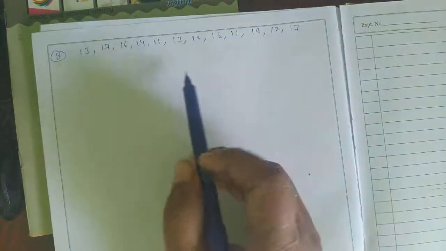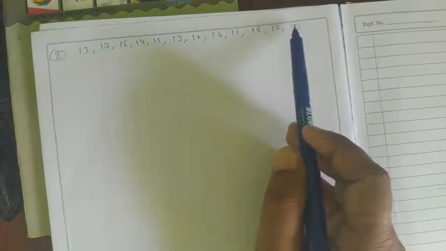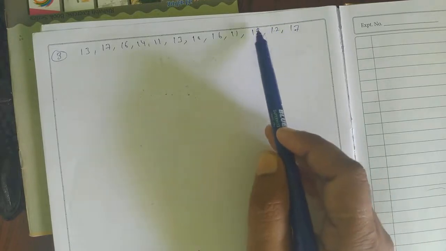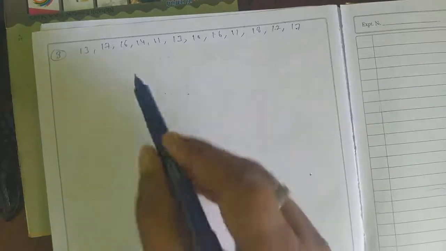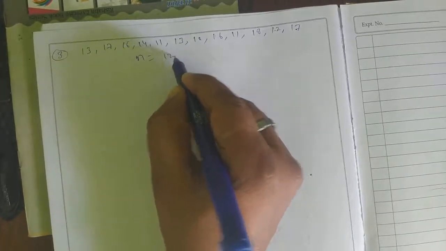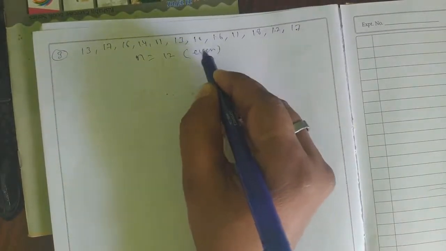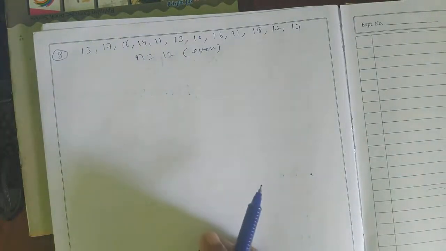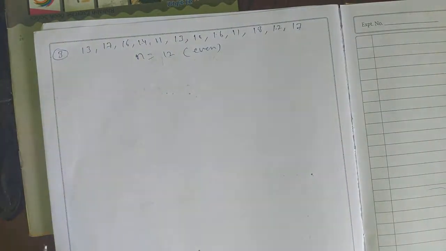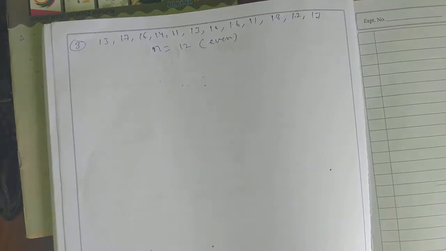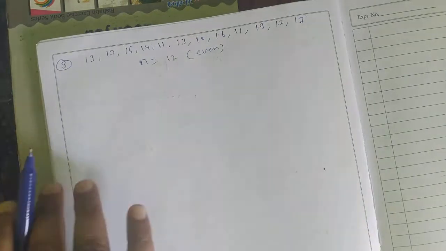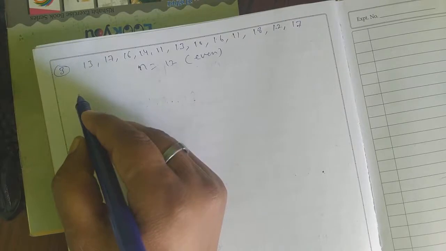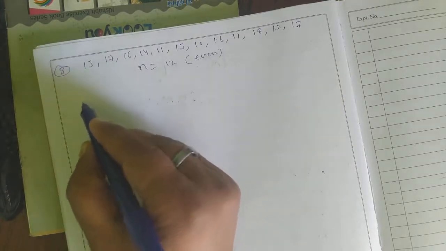So these observations are given here. First count the observations: 1, 2, 3, 4, 5, 6, 7, 8, 9, 10, 11, 12. The value of n here is 12. This is even, so you will use the identity of the median for even numbers. The first step is to write the given observations in ascending order. Arranging in ascending order.